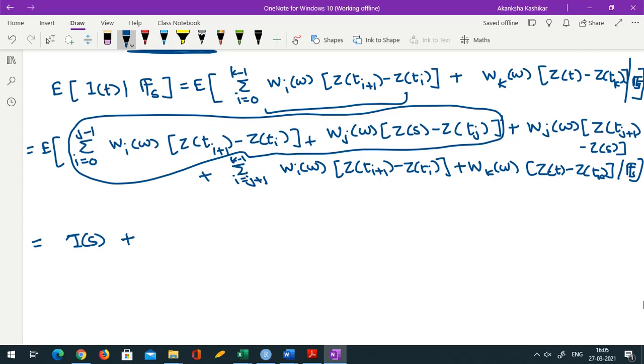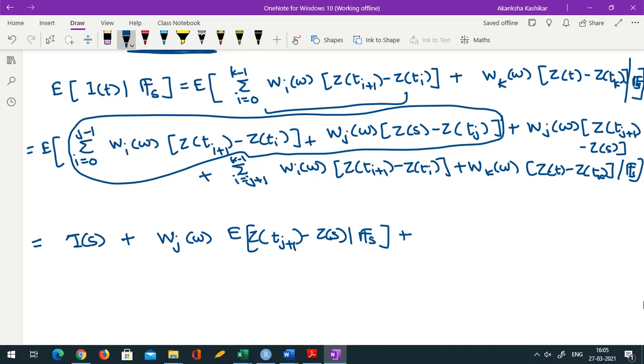Okay, so here Wj is known, so Wj comes outside, so Wj(omega), and we are left with the expectation of z_{t_{j+1}} minus z_s given Fs. Okay, now this is an increment, plus these remaining things are still there.